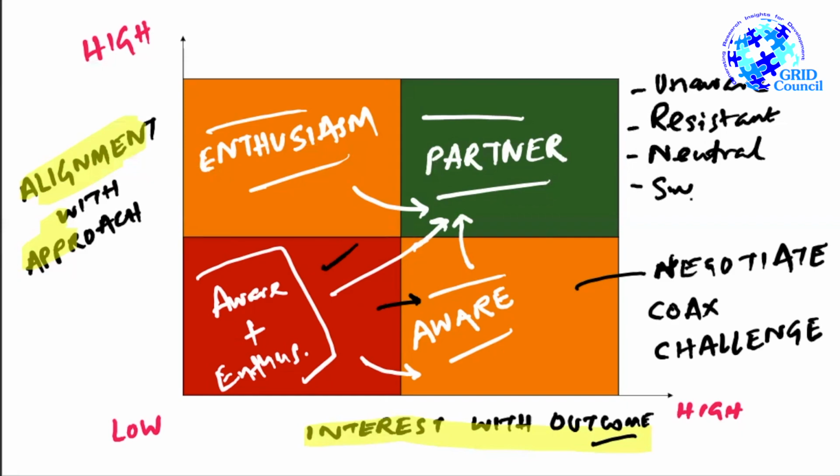Then we have the supportive quadrant. They will support, they will not oppose, but they may not come upfront in taking decisions and leading towards that strategic outcome. The fifth category is leading. If they are in the leading category, then they are here. They are ready to be partners, right?